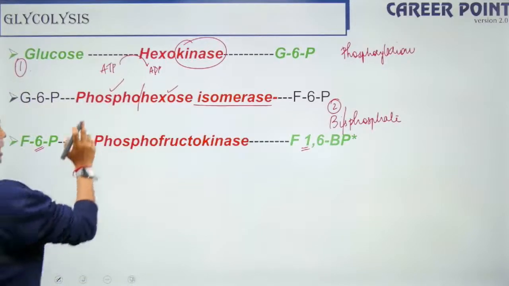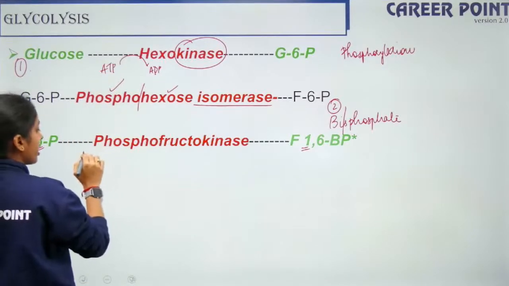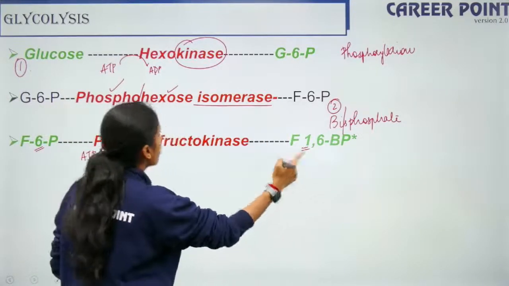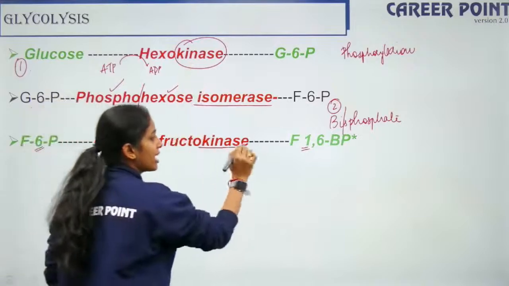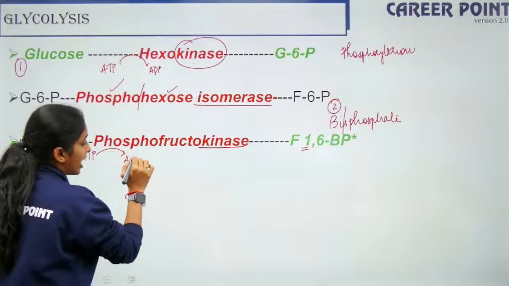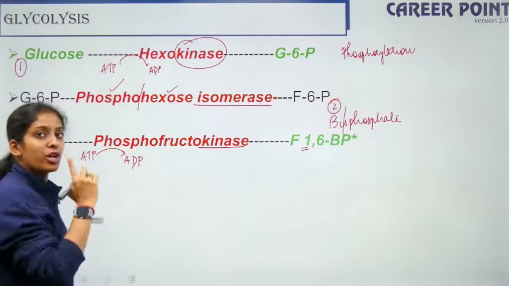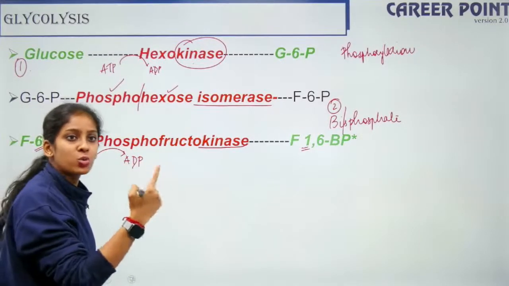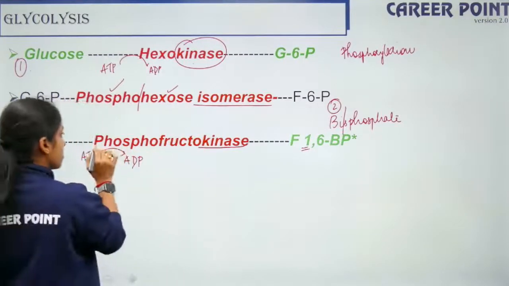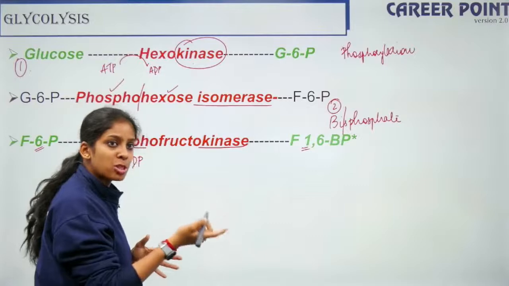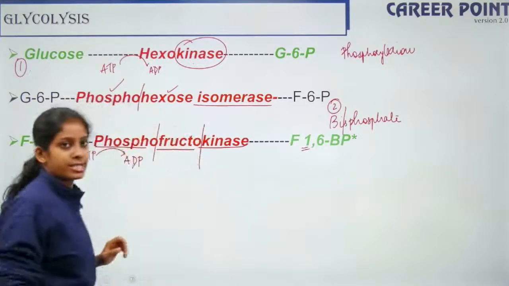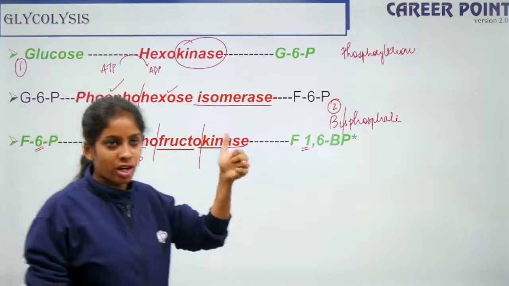So once again here you need to give ATP because it is again a phosphorylation reaction. If a phosphorylation reaction is involved, kinase is involved, and if kinase is involved, ATP is involved. So ATP is utilized to convert your fructose 6-phosphate to fructose 1,6-bisphosphate. So the enzyme is kinase. It has a phosphate group, but who has the phosphate group? Fructose. So it is phosphofructokinase.